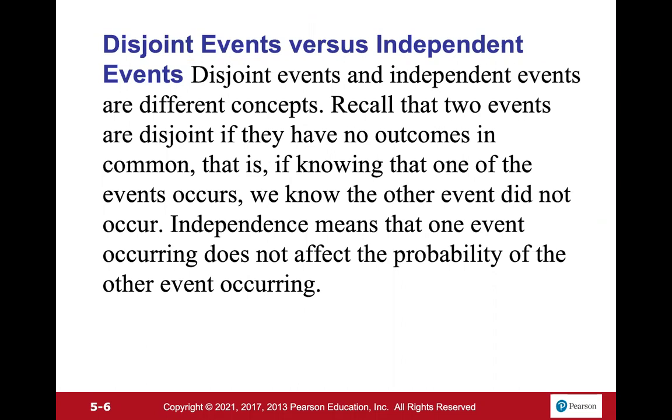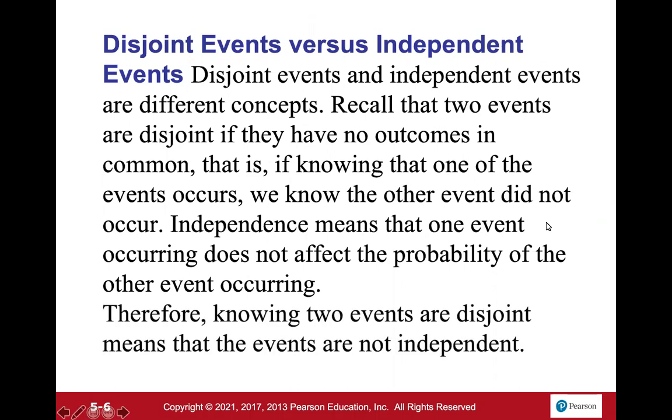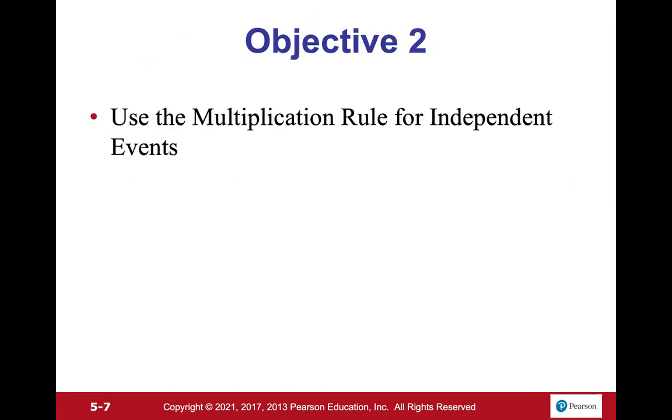And let's keep going. So therefore, knowing two events are disjoint means that the events are not independent. All right, use the multiplication rule for independent events.